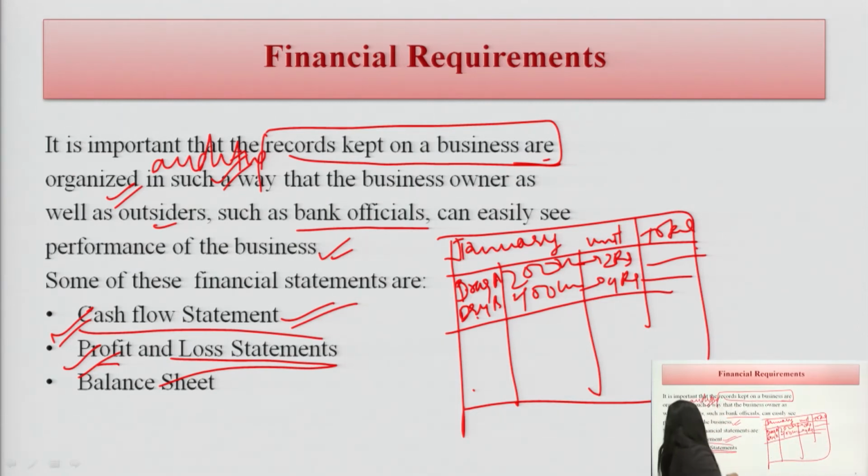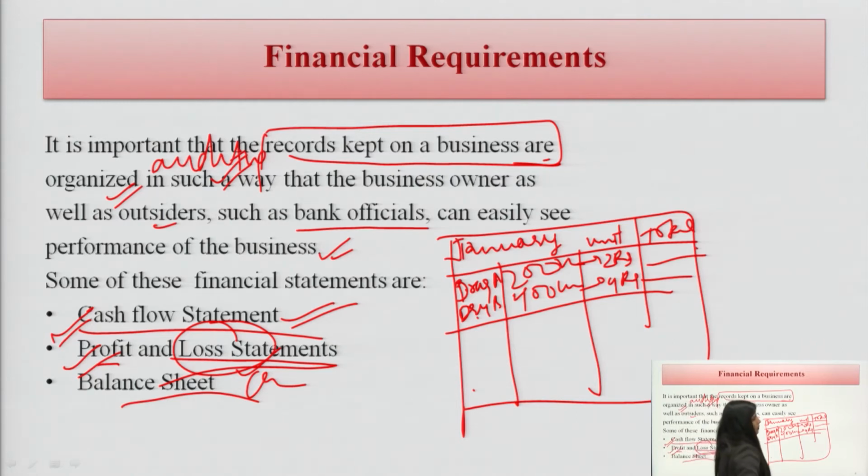So, there could be the reasons why there is a loss. Sometimes the price gets changed. So, at that time loss can be seen. Another is the balance sheet. This is also one type of financial statement in the community pharmacy. This is called a balance sheet. What is the balance sheet?